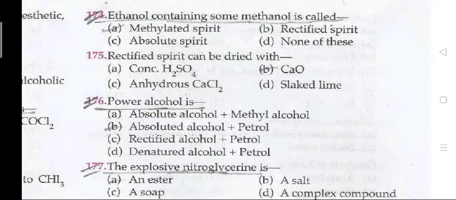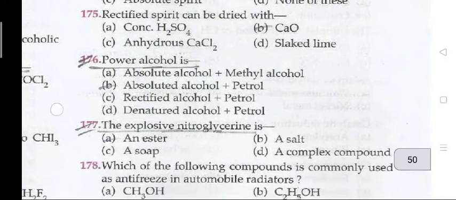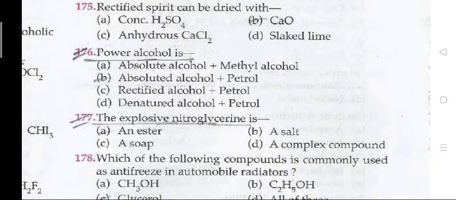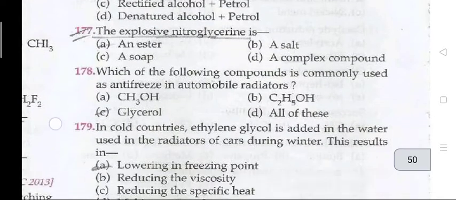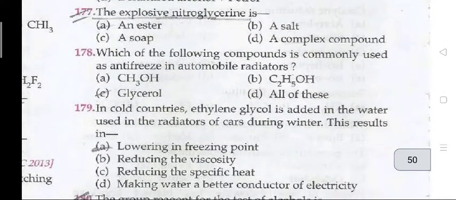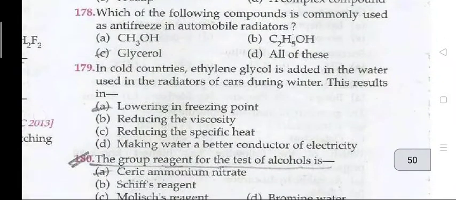Rectified spirit can be dried with calcium oxide. The next question, 176: Power alcohol is used. Power alcohol is absolute alcohol plus petrol. The explosive nitroglycerine is an ester. 178: Which of the following compounds is commonly used as an antifreeze in automobile radiators? The right answer is glycol.